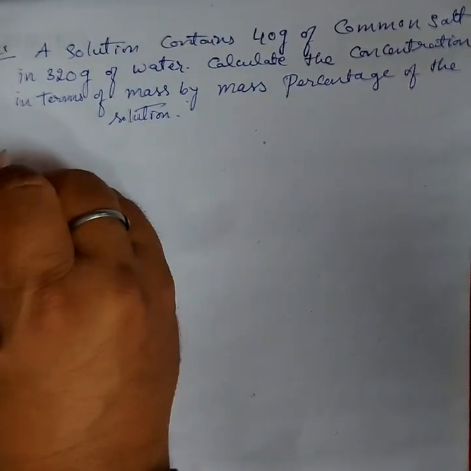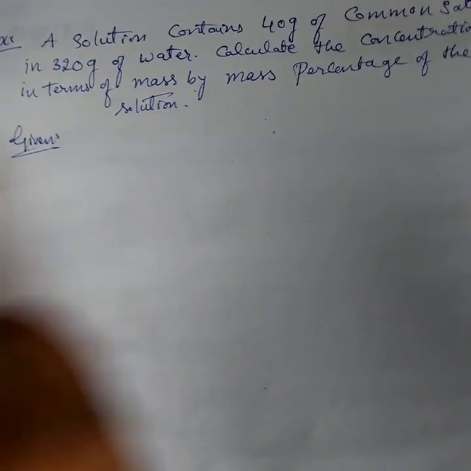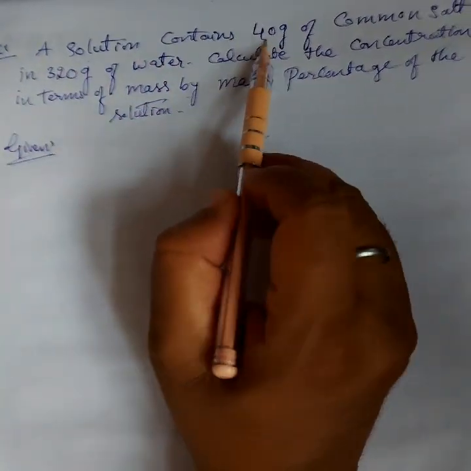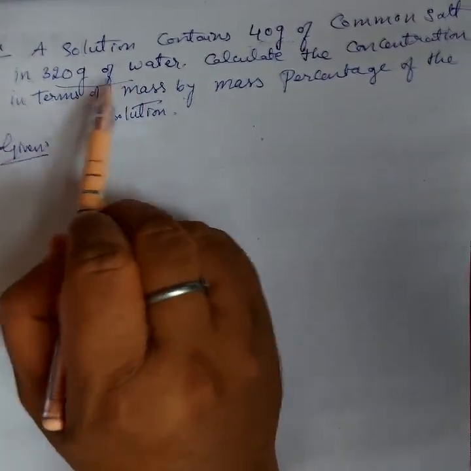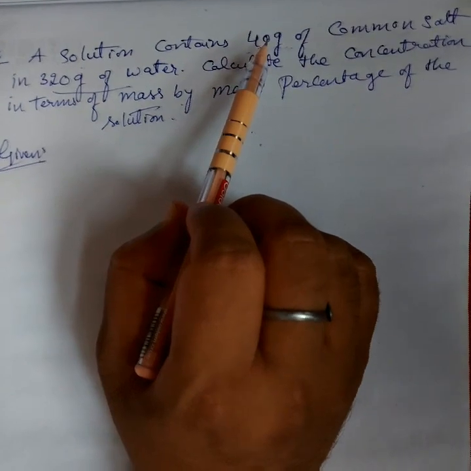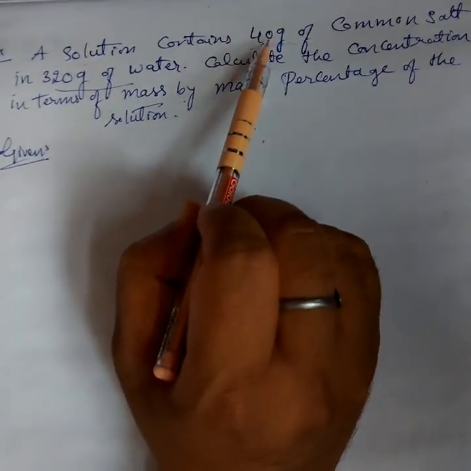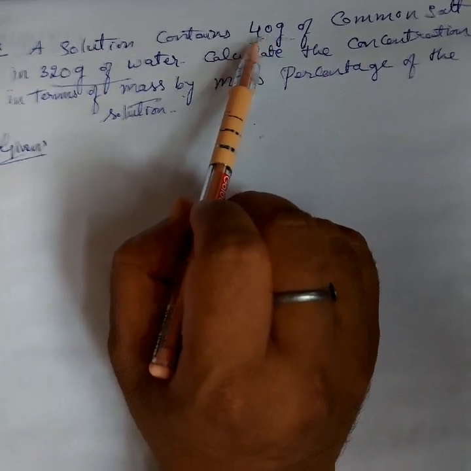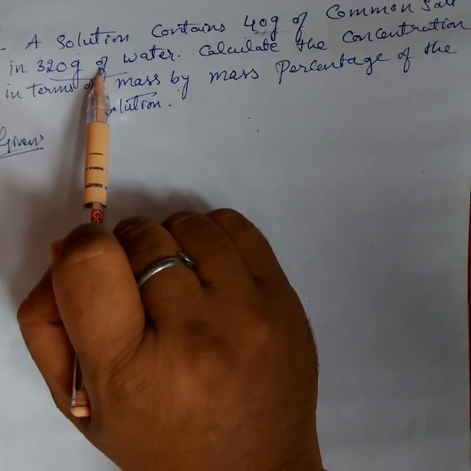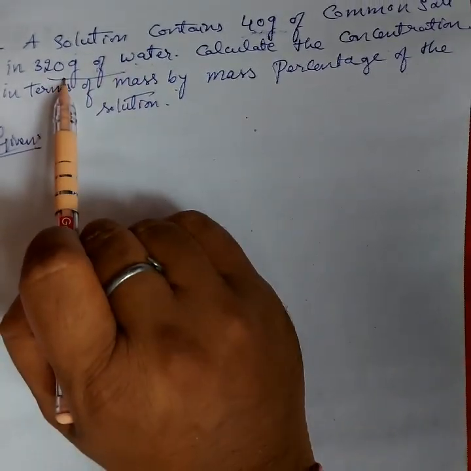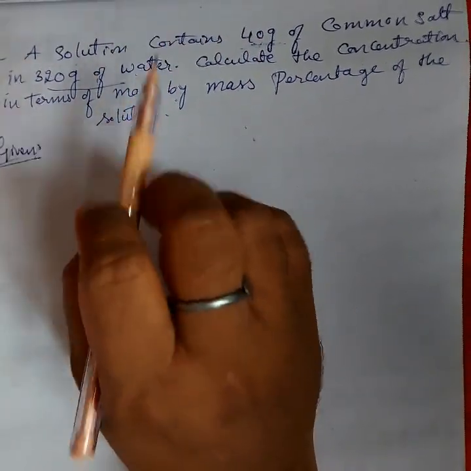So you write here, given. Read the question properly: a solution contains 40 gram of common salt and 320 gram of water. Which one is the solute and which one is the solvent? The less amount taken here is called the solute, and the larger amount, water, is the solvent. This mixture is called a solution.